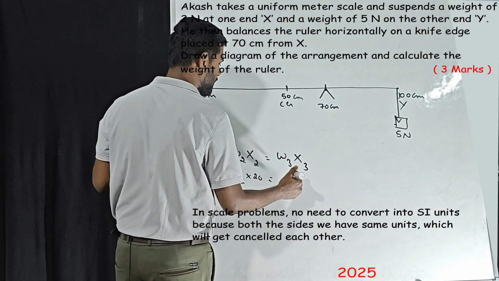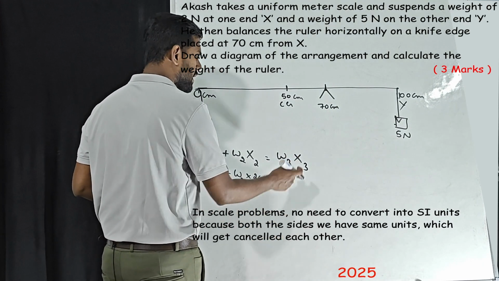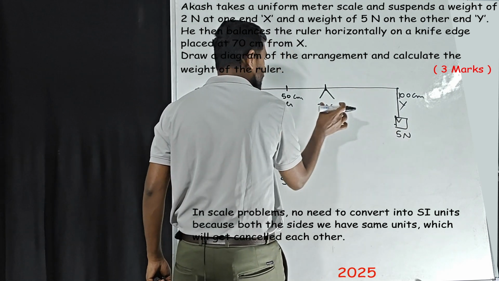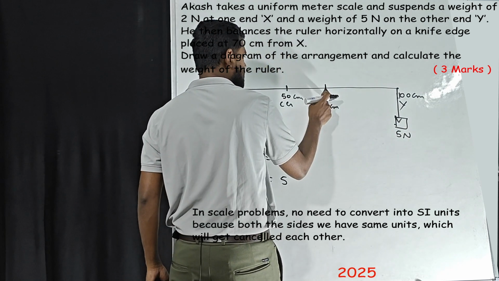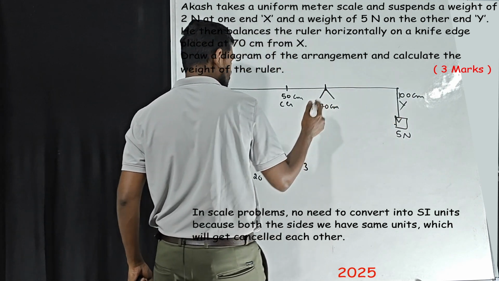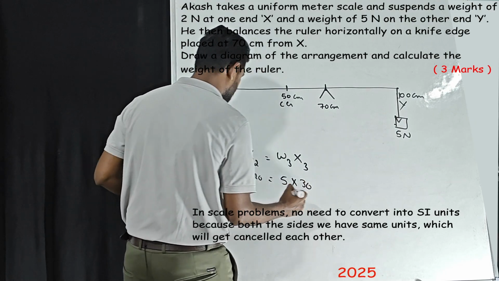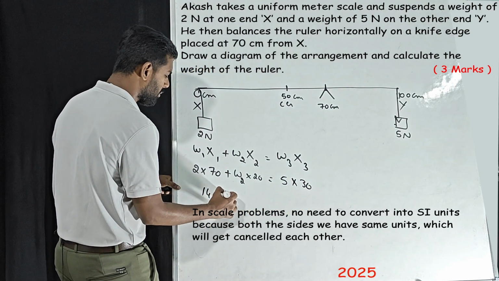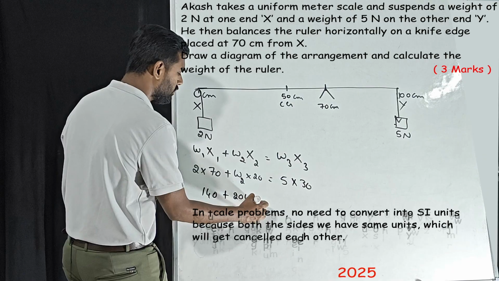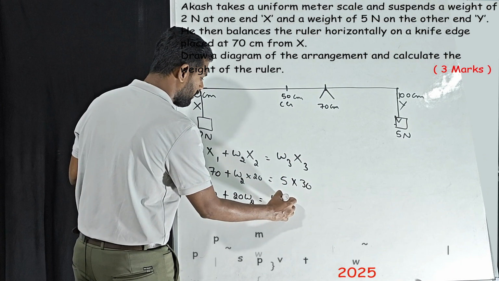is equal to W3. W3 is the other weight, that is 5 Newton. What is the X3 value? From this weight till the fulcrum. What is the distance? This is 70, this is 100. 100 minus 70, that is 30. So this will be 140 plus 20 W2 is equal to 150.